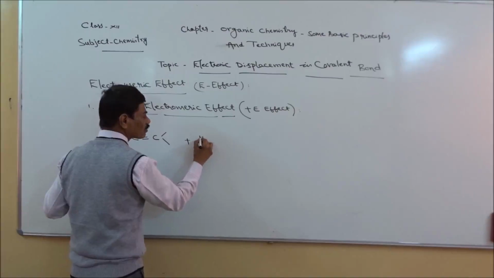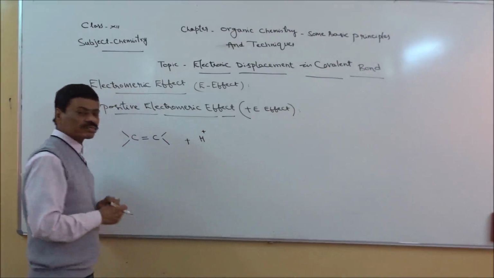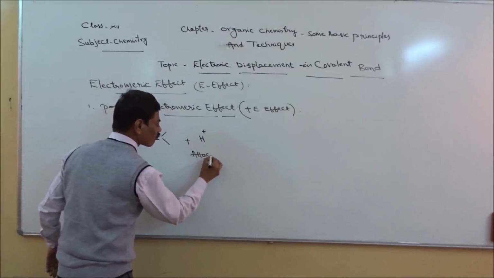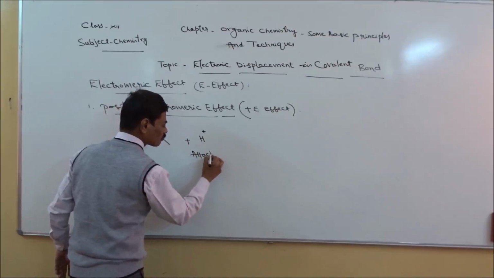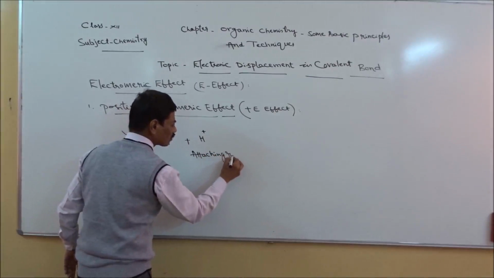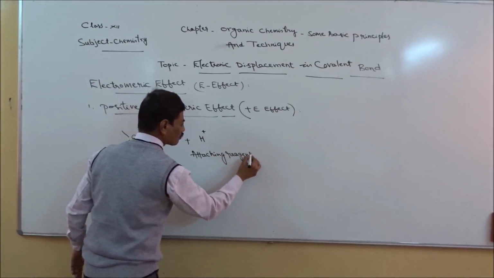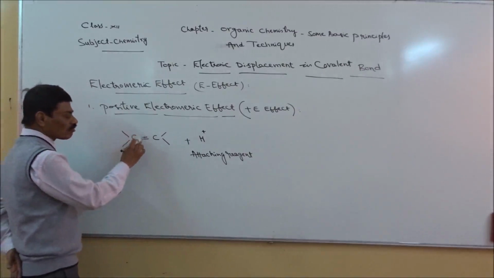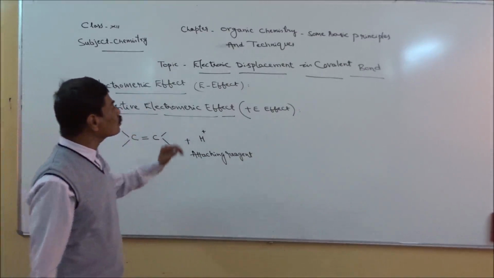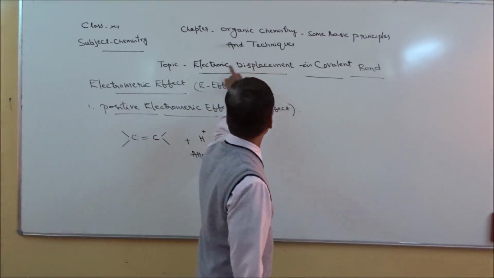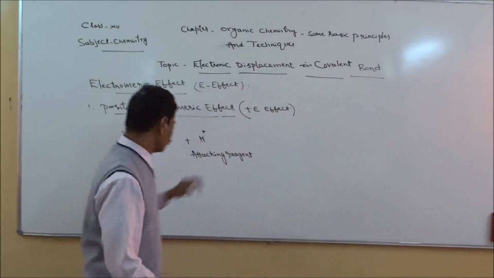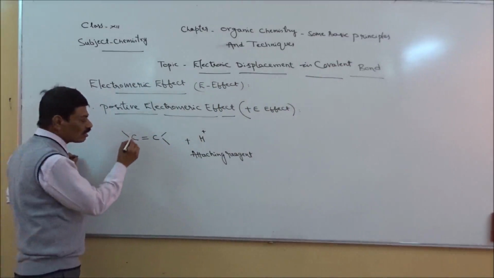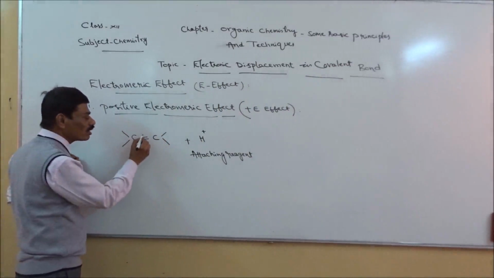in this case we are taking H plus as the attacking reagent. Now, one of the pi bonds, according to the main topic, electronic displacement in covalent bond, means out of these two bonds, the weaker bond, that is the pi bond, right? That pi bond is nothing but a covalent bond only.